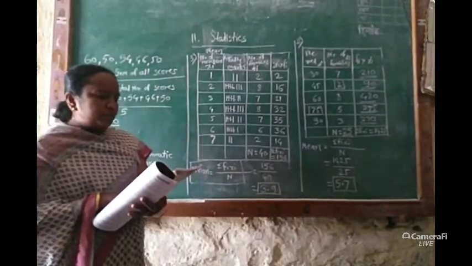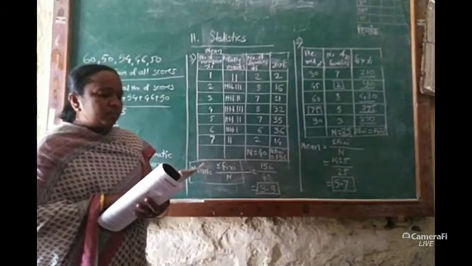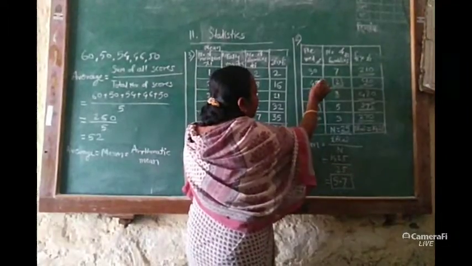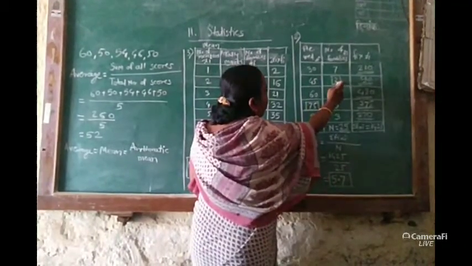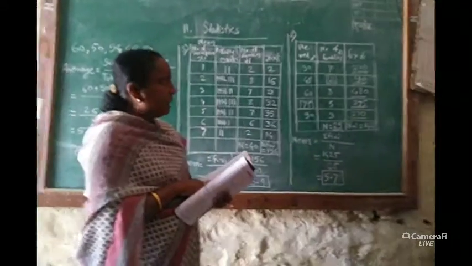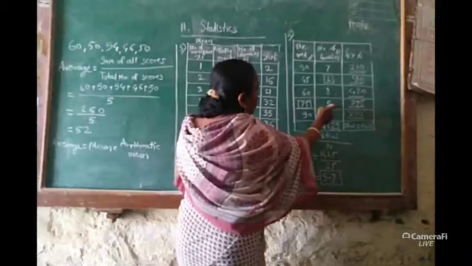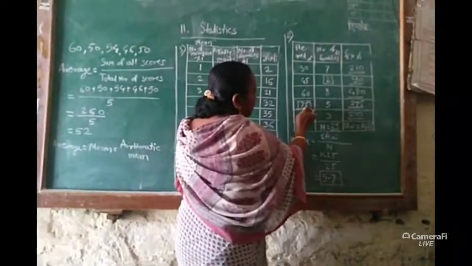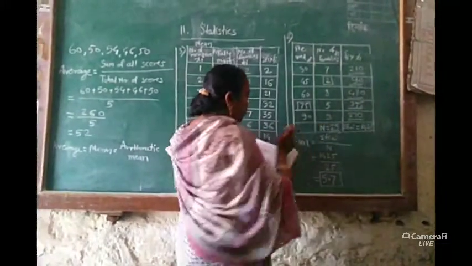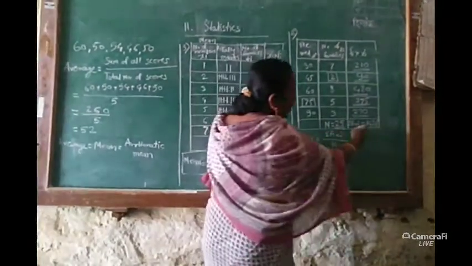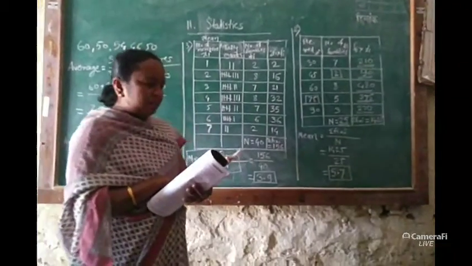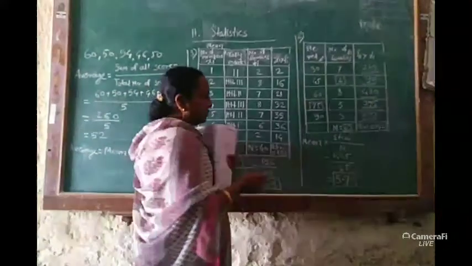Then they have asked us some questions here. How many families used 45 units of electricity? 45 units of electricity is here. How many families are there? 2 families. State the score, the frequency of which is 5. The frequency of 5 is here, and the score will be 75. Find n. n will be 25. Find sigma Xi. It will be 1425.